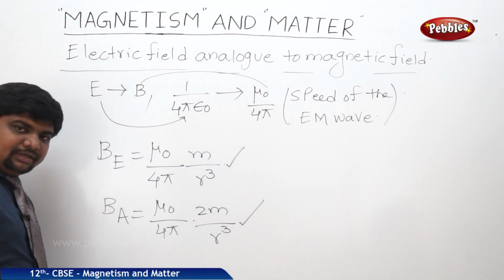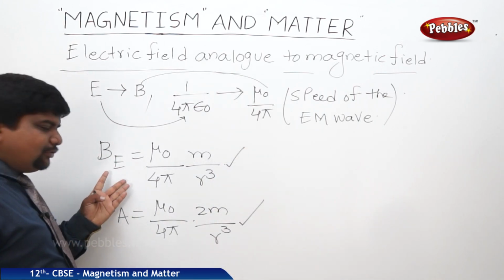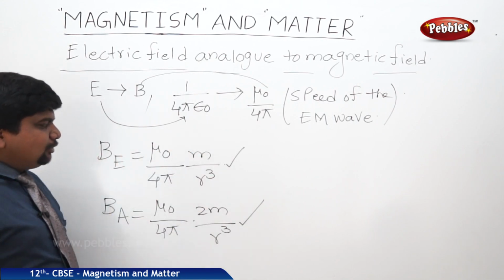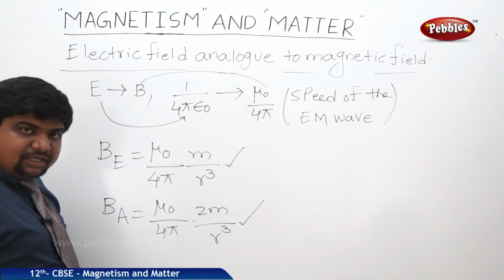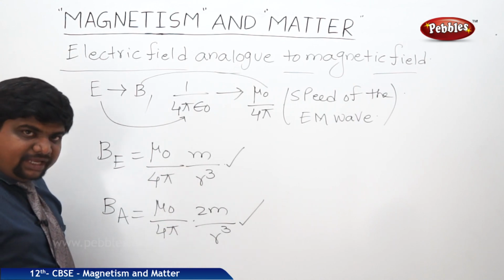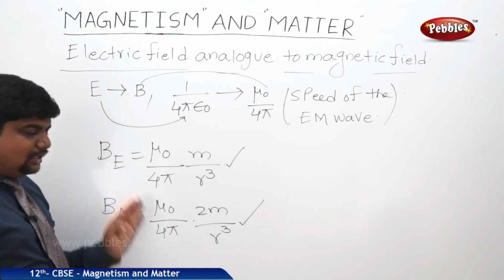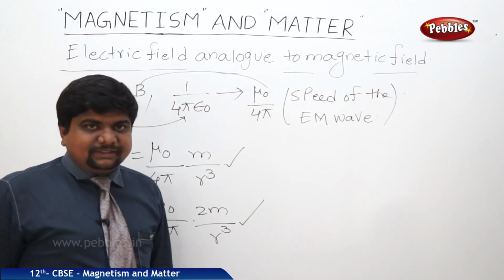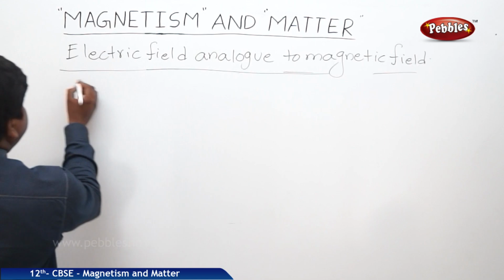At the same time, with respect to the electric dipole, at the equatorial plane we will get 1 by 4 pi epsilon naught into p by r cube. Here it is 2p by r cube. Now we will see the analogy of these dipoles.